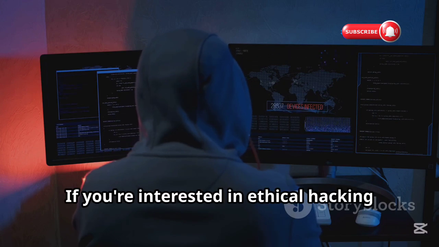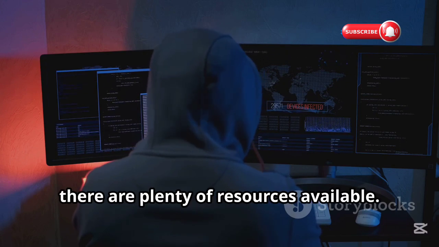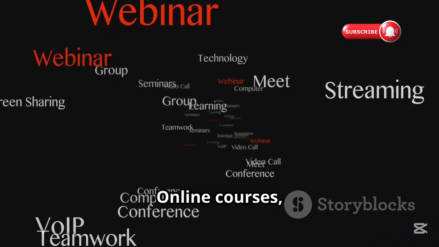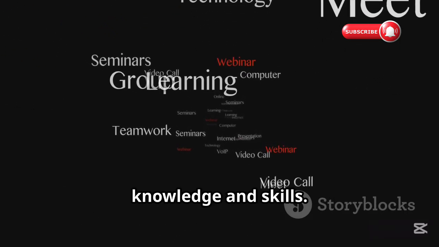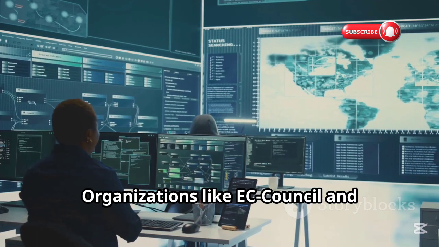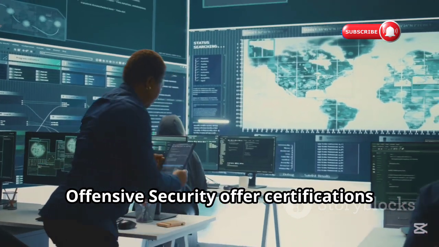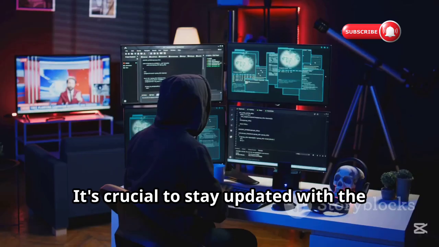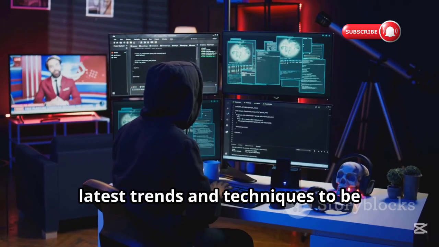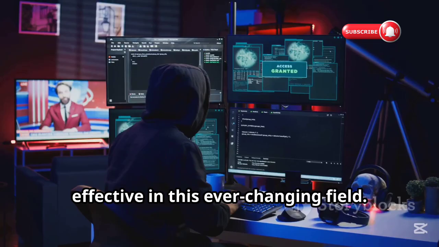If you're interested in ethical hacking and want to learn more, there are plenty of resources available. Online courses, certifications, and community forums can provide valuable knowledge and skills. Organizations like EC-Council and Offensive Security offer certifications that are well respected in the industry. It's crucial to stay updated with the latest trends and techniques to be effective in this ever-changing field.